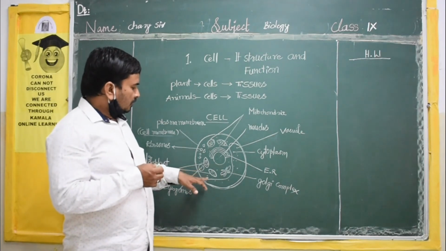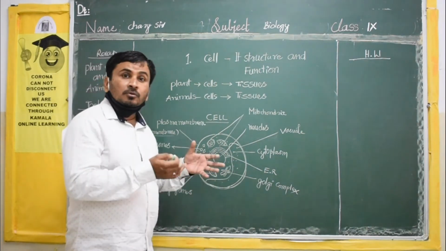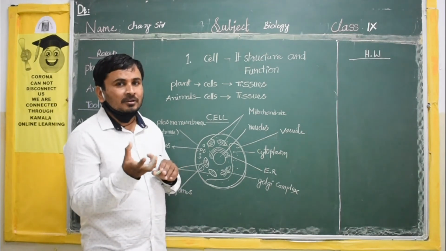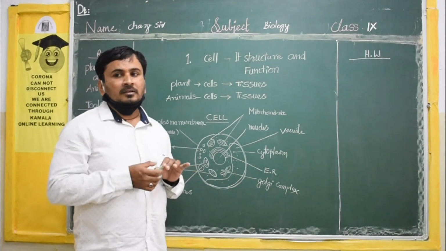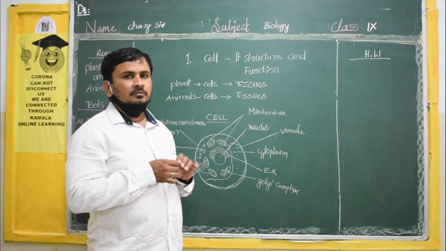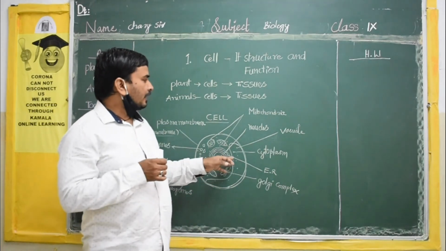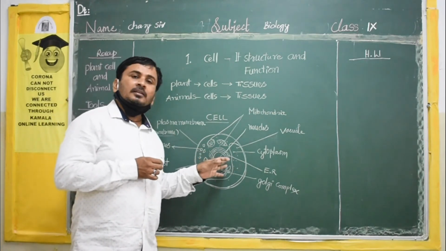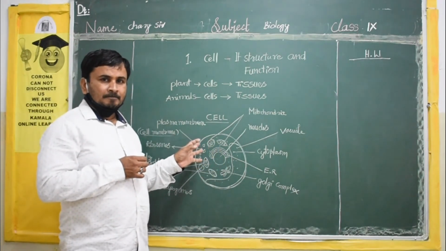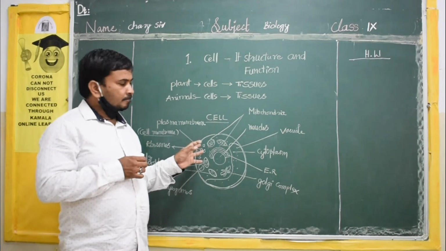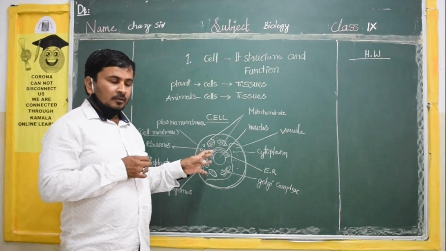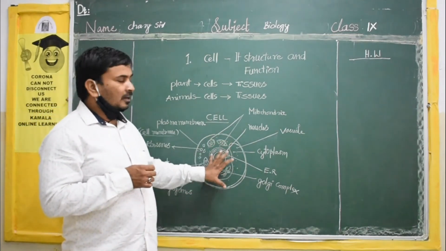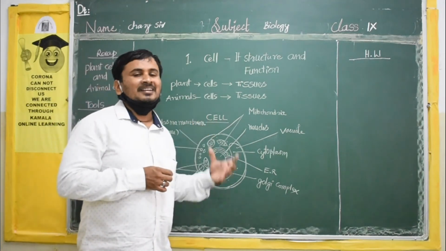Okay, so here we can see the work of the vacuole. They will store the water. Generally, which cells will store more water? Think once. Plant cells will store more water. That's why the vacuole is very big in plant cells. Okay, so lysosomes are suicidal bags of the cell. They contain some enzymes. They will kill the total cell. I will explain afterwards very clearly.